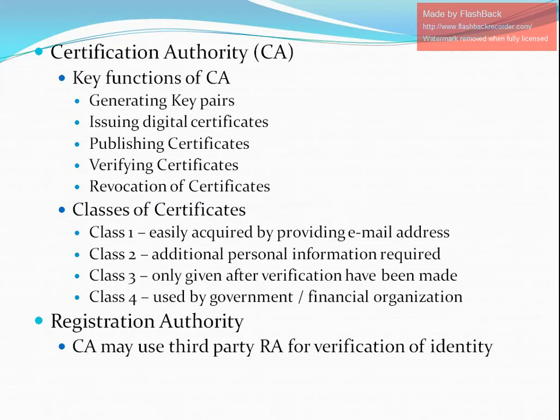The certification authority makes its public key available in the environment to assist verification of its signature on the client's digital certificate. The next function is revocation of certificates. The certification authority revokes an issued certificate for reasons such as compromise of the private key by users or loss of trust in the client. After revocation, the certification authority maintains a list of all revoked certificates that is available to the environment.